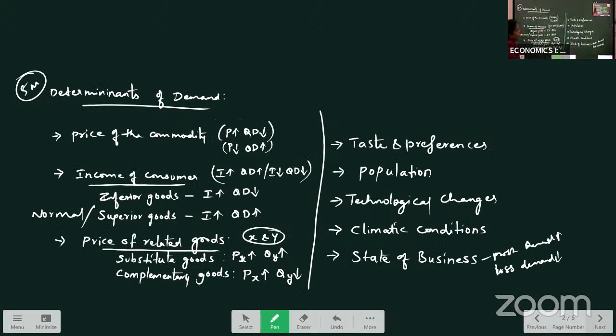Then what are the determinants of demand? Price of the commodity, income of the consumer, price of related goods, taste and preferences, population, technological changes, climatic conditions, and state of business. So these are all the factors that are determining the demand.